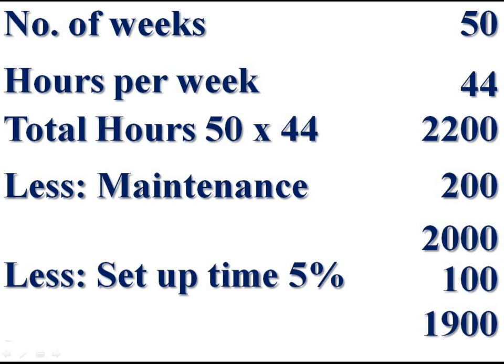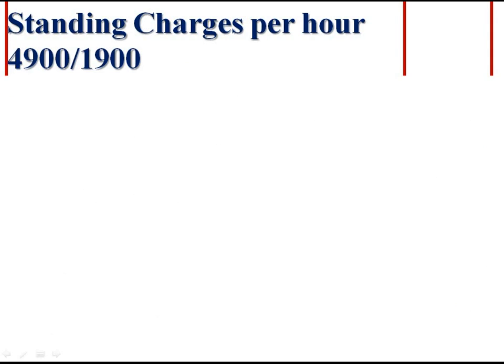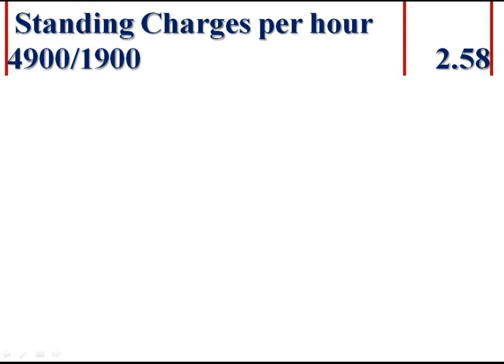We have to divide the total standing charges by these effective working hours. Total standing charges rupees 4,900 divided by effective working hours 1,900. We get 2.58 standing charges per hour.